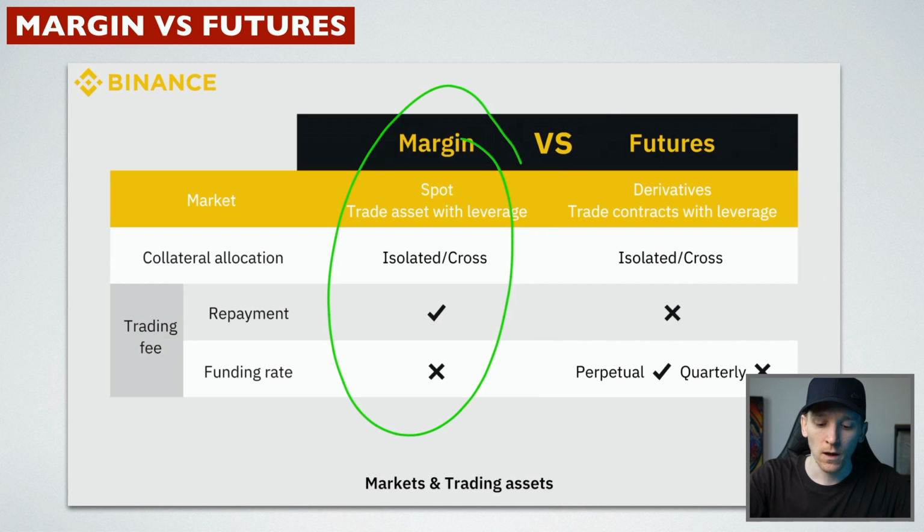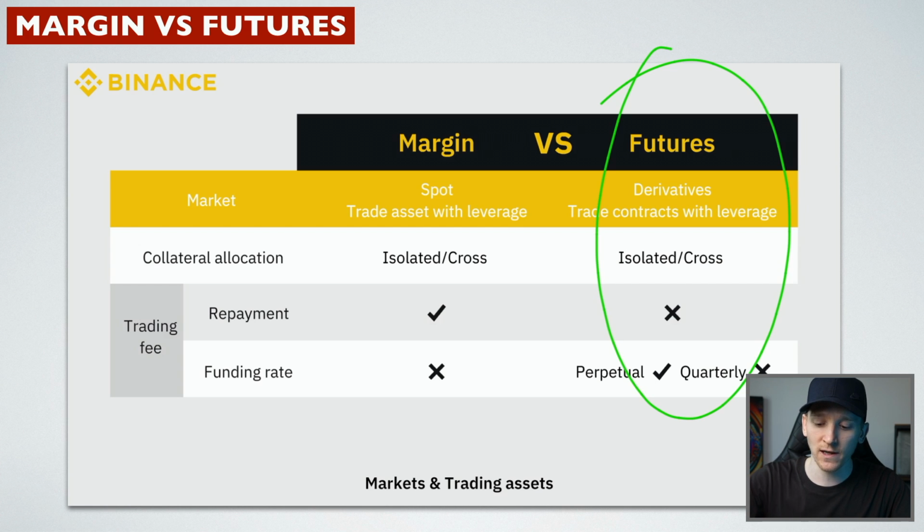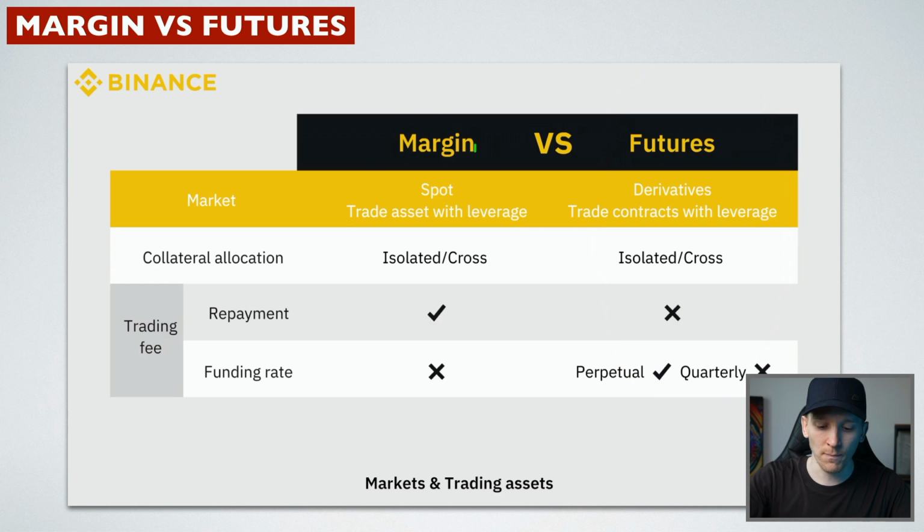With margin, what you can actually do is obviously borrow money to take a position, and then over time simply pay it off, and then you actually own the underlying crypto that you were trading at that time. So there is a big difference here. This is just for trading the price of things, which does allow for some more advanced day trading and hedge fund type strategies. With margin, you're literally just borrowing money and going about with your trades as normal.